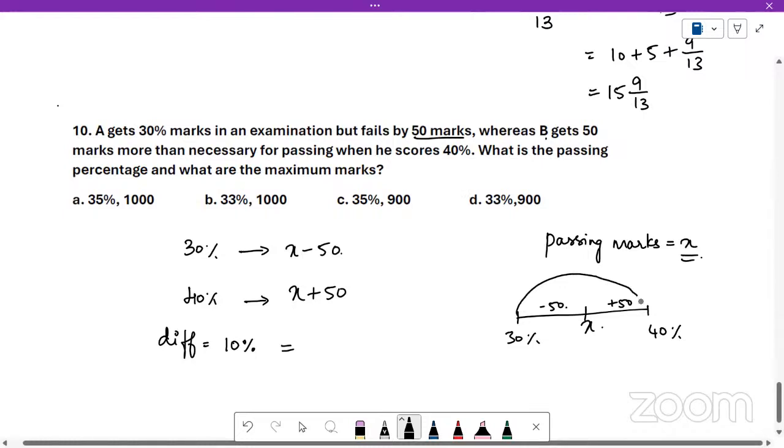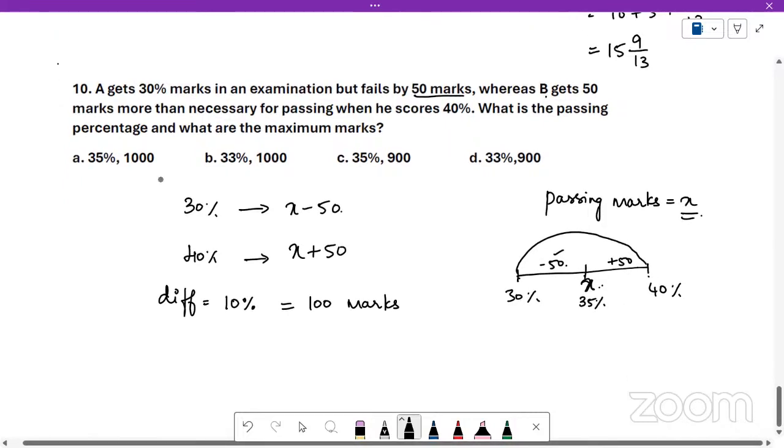So the difference between 30% and 40% is 10%, and the difference between these two is 100 marks. And X is at an equal distance from 30% and 40%. This is 50 less, this is 50 more. So this is the midpoint, 35%. So 35% is the passing mark, and 10% is 100, so 100% is 1000 marks. This is the answer. Did all of you understand this?